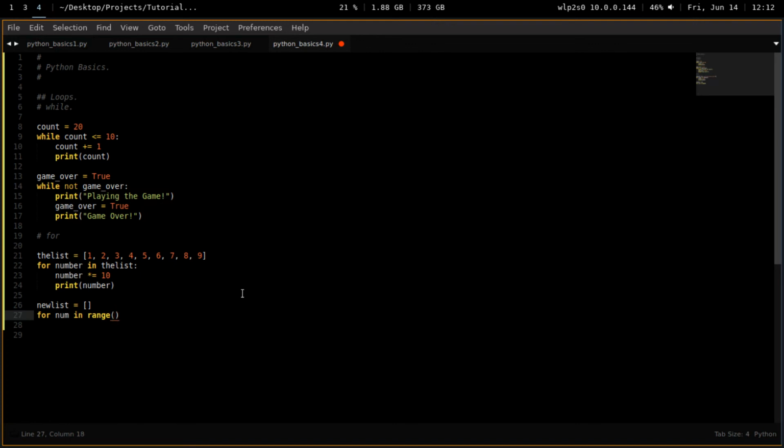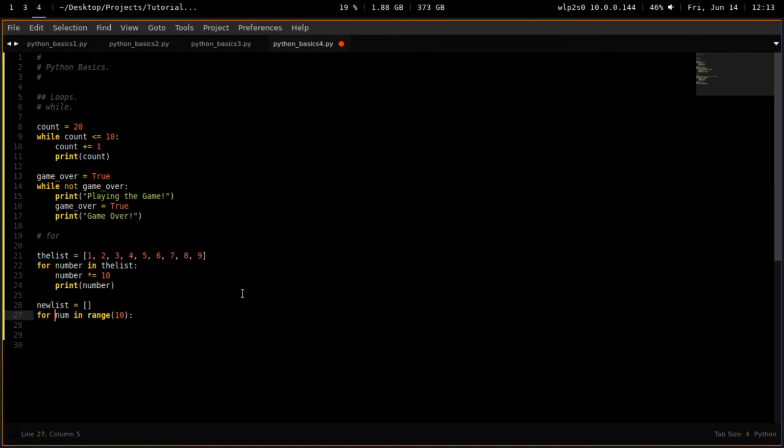So in the argument section, I have to specify what the range is going to be. Now I can do a starting range. If I do 1 to 10, I have my starting range, which is 1, and my end range, which is 10. Or I can just add one number. If I add just one number, it becomes the end range, and range will start at the beginning of numbers. So I add the colon, and now num is whatever range gives it. It starts at 0.